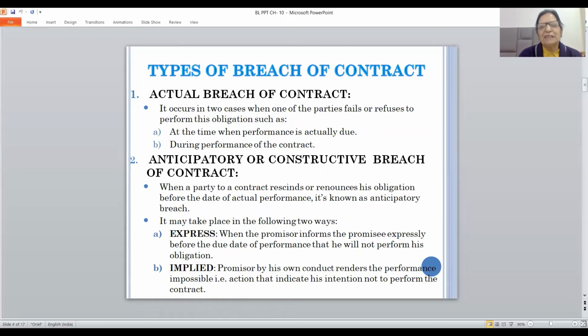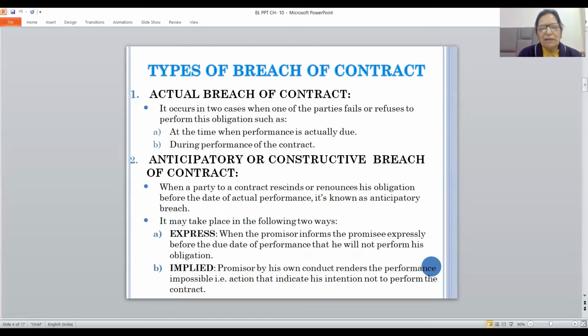What is express anticipatory breach? When the promisor informs the promisee expressly before the due date of performance that he will not perform his obligation. Say on 18th of July, A has to deliver the Honda City car to B. But he informs B on, say, 16th of July that he is not going to deliver him the Honda City car on 18th of July. Then this will be taken as the example of express anticipatory breach.